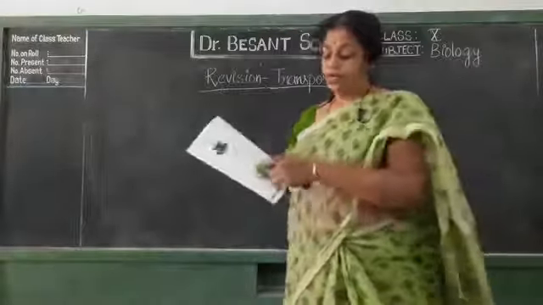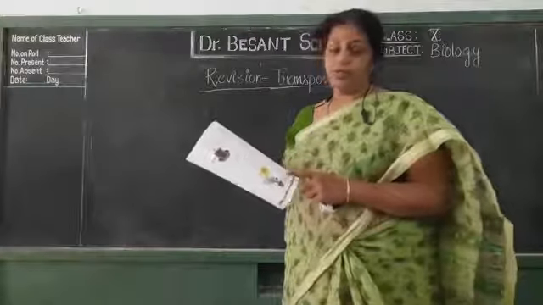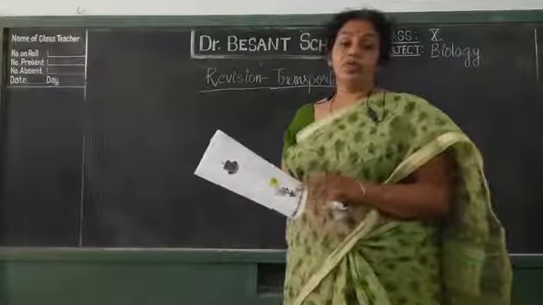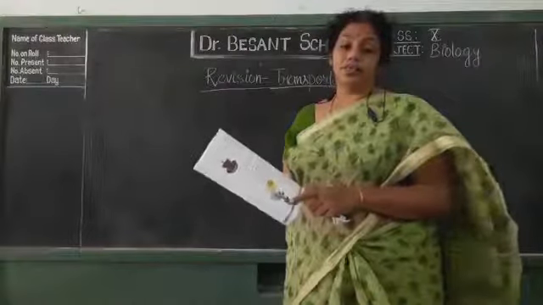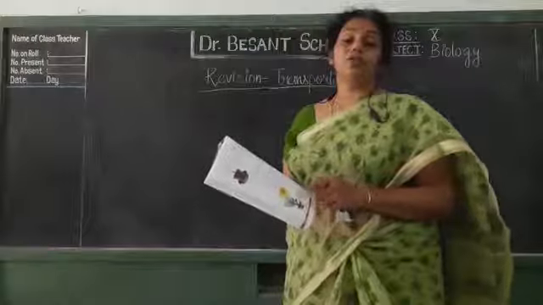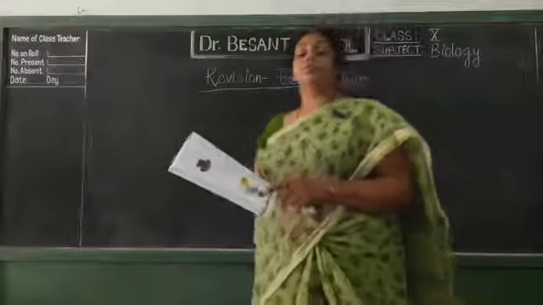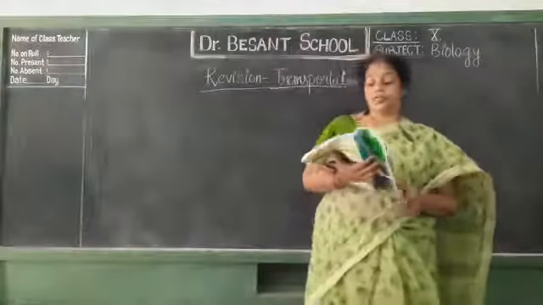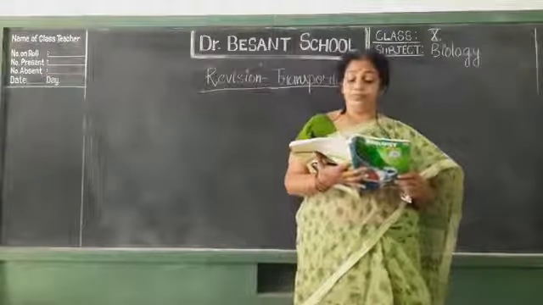Then about this diagram, questions can be asked on where it is used, what the role is, and what it is depicting. You have to write that here transpiration is occurring. This helps in the transportation of water in the plants. Similarly, photosynthesis and respiration also you have to write. Such questions can be asked.